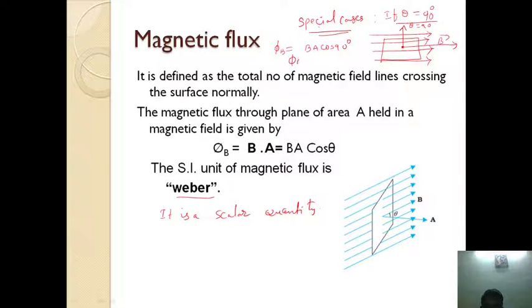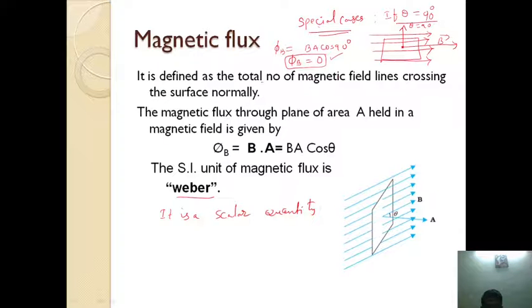Here phi B, the magnetic flux, becomes 0. No flux will be linked with the surface. No single magnetic field line is passing perpendicular to the surface. The flux will be 0.